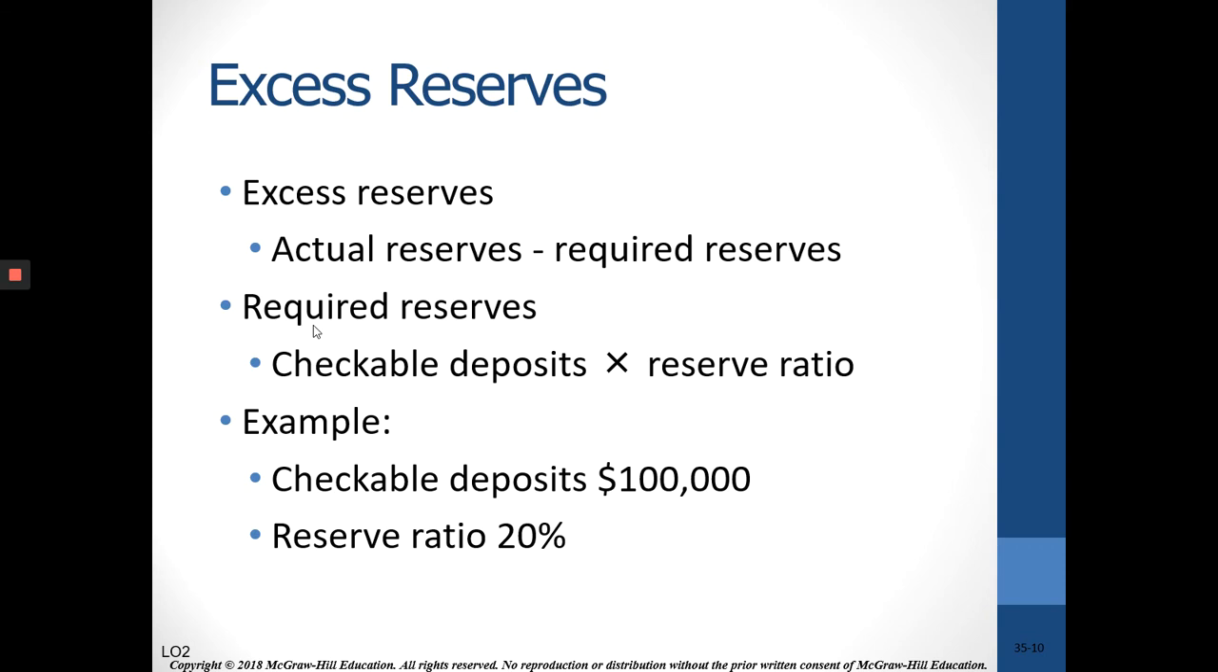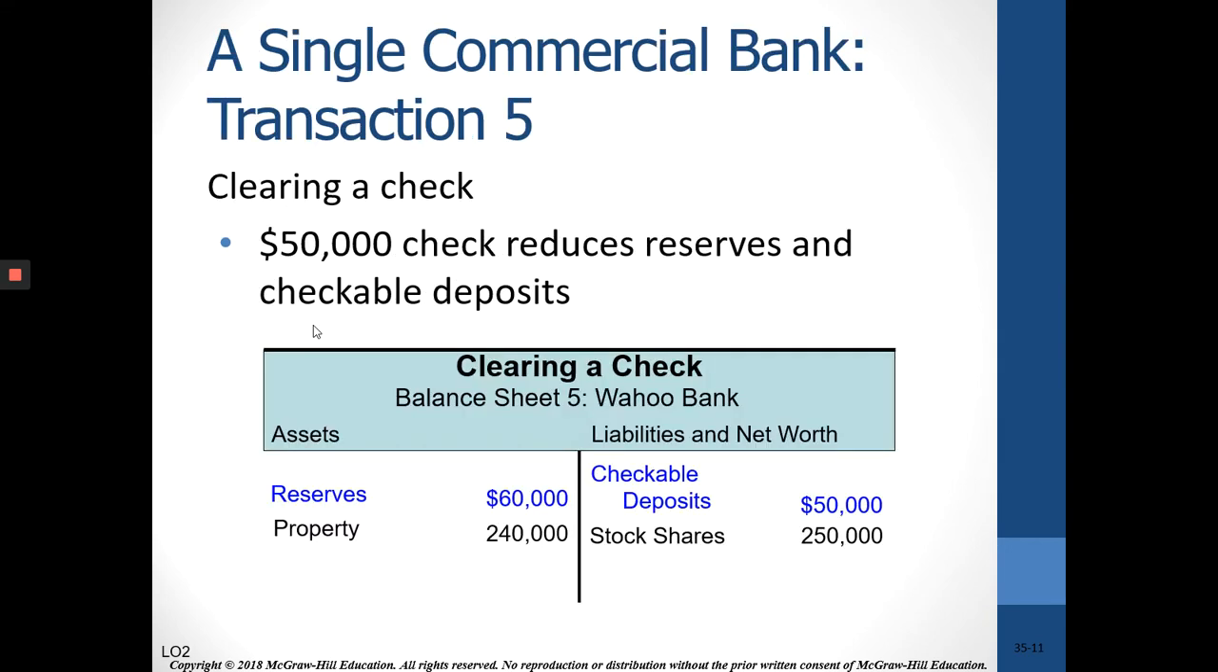So, for example, if checkable deposits are $100,000 and the reserve ratio is 20%, this particular bank has to hold $20,000 and then safely can lend $80,000. If the bank had $200,000 in checkable deposits, they would have to hold 20% of that, or $40,000, in order to be in compliance. So that's what the Fed has to hold.